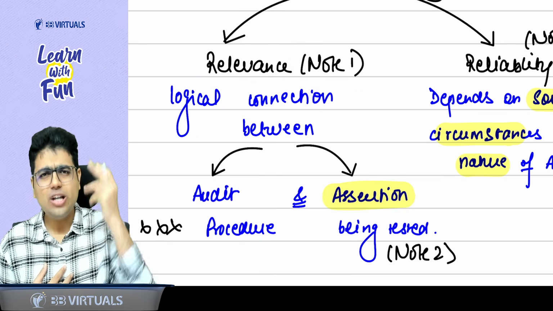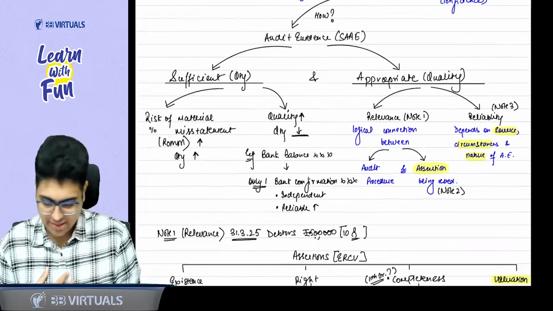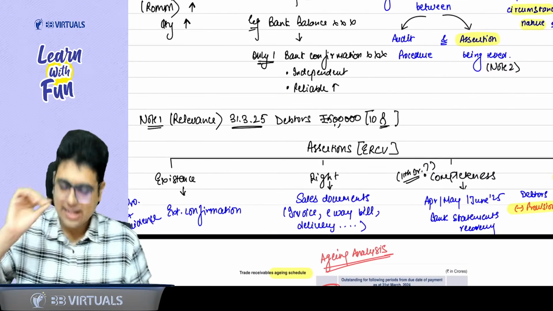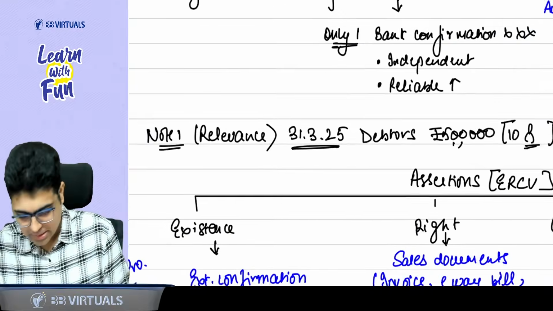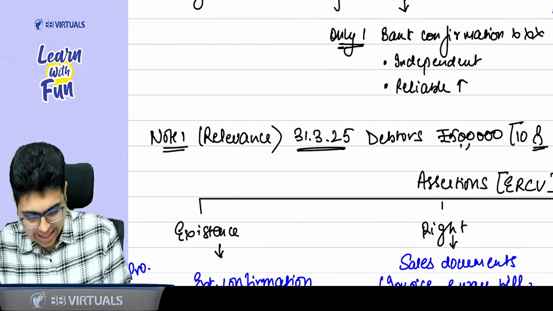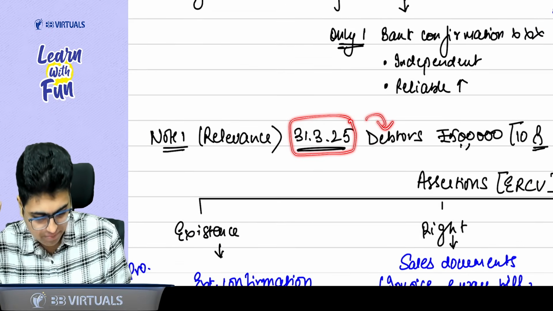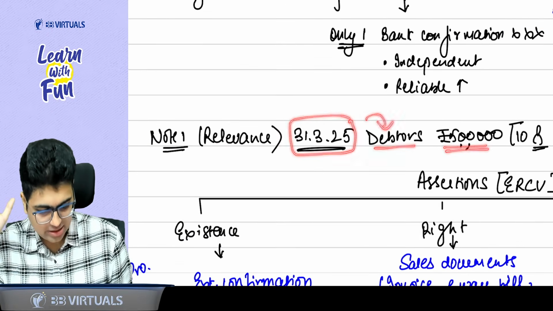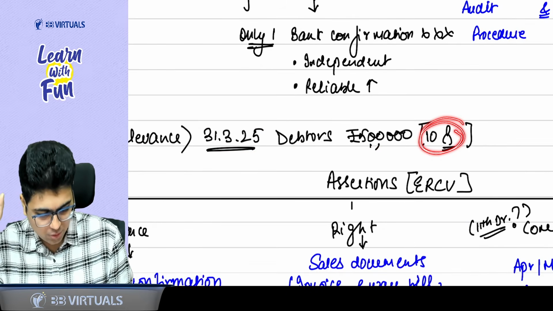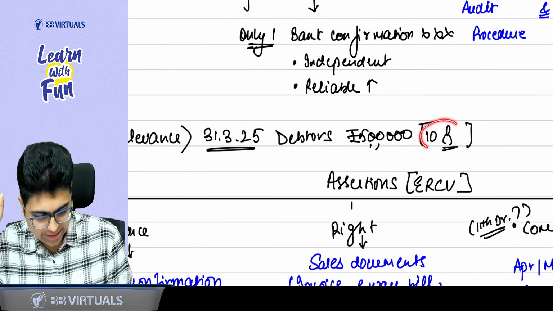What do you mean by assertion? Let's revise. For example, we are talking about relevance. As on 31st March 25, my debtors are rupees 5 lakh, and there are 10 people included in this 5 lakh amount. There are 10 debtors.